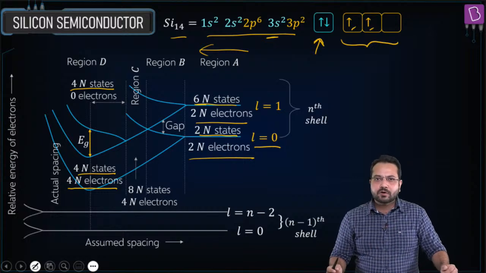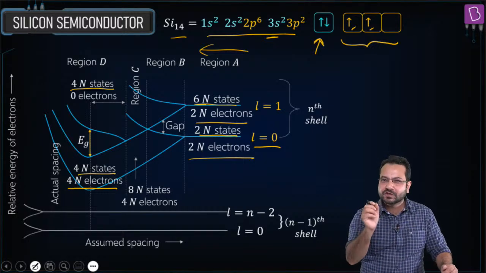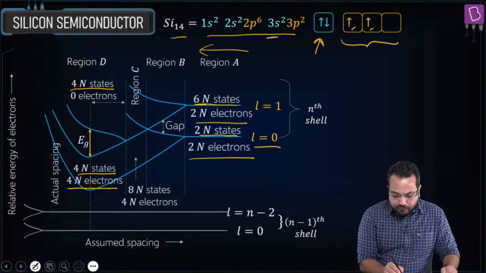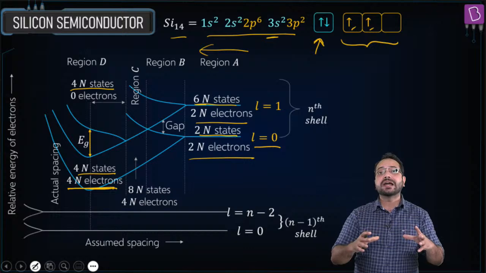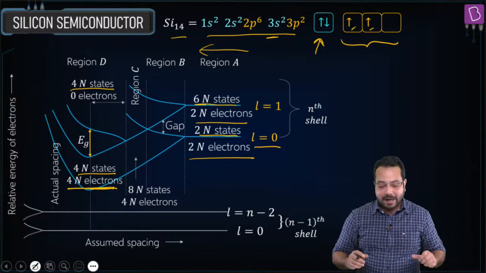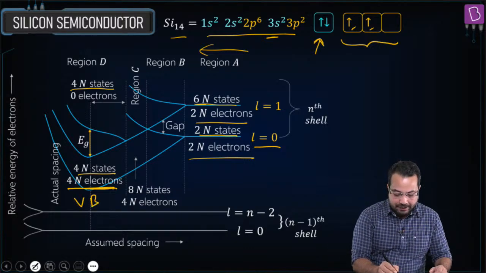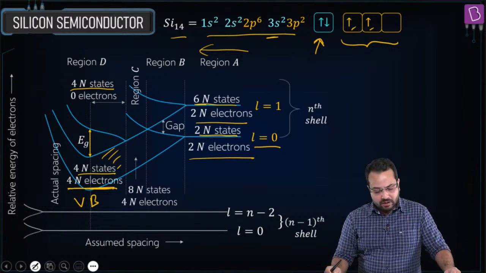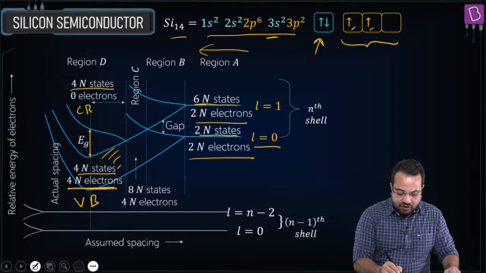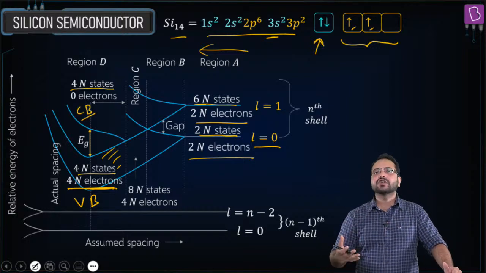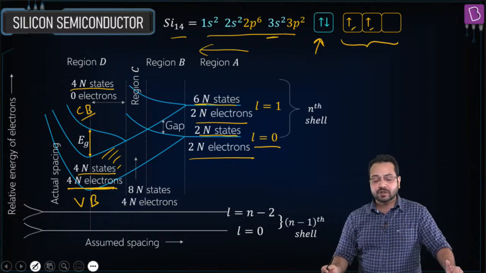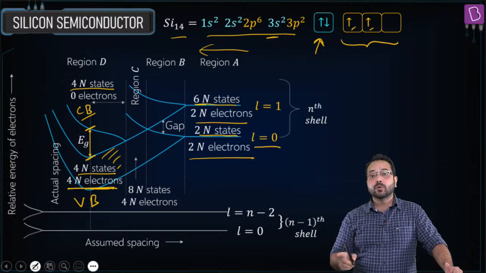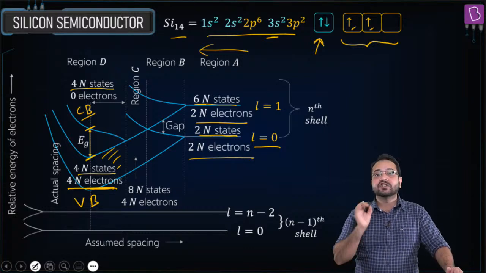Now if we are talking about temperature at 0 Kelvin, absolute 0, no energy at all, we are not giving any energy, so all those 4n electrons are going to reside in the lower energy band, which we call the valence band. This region is called the valence band, and the upper band is called the conduction band. When we give energy to these electrons, they can jump to the conduction band, and you can see that there is an energy difference between the two bands, and this is called the energy gap.